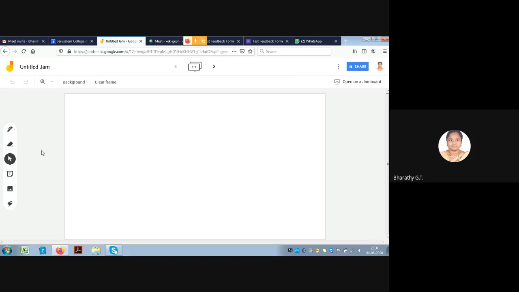You can see it has many options here on the left hand side. First one is the pen. When you click on this pen, you can see the options available there. You have a pen, a marker, a highlighter and a brush, with these color options. For example, if you want to select a pen with a green color, it is selected and you can write whatever you want on the board. And next you have an eraser. Using the eraser you can erase whatever you have written on the board.